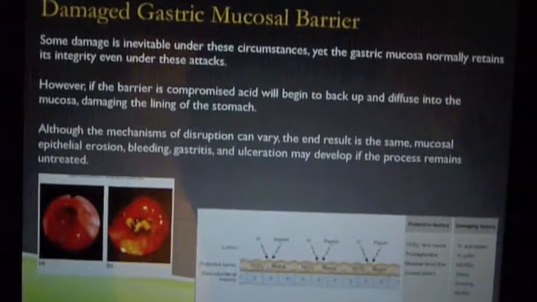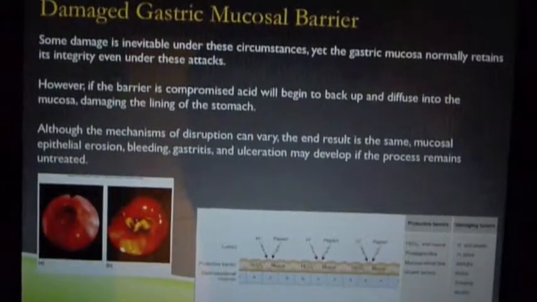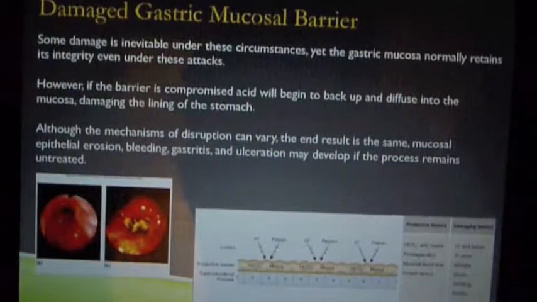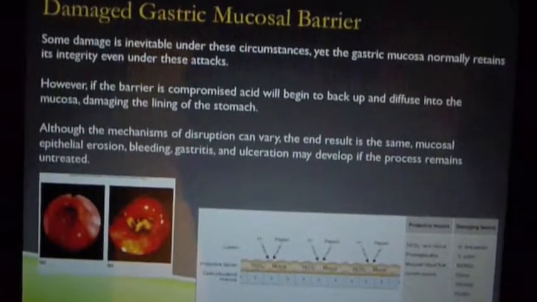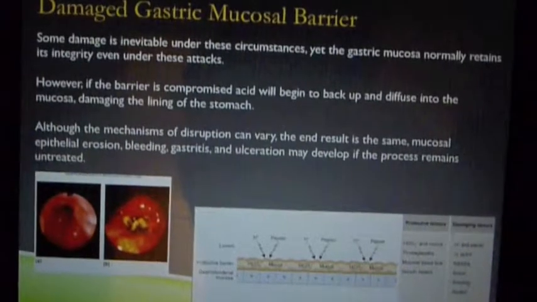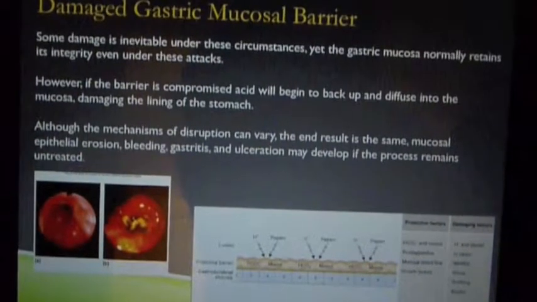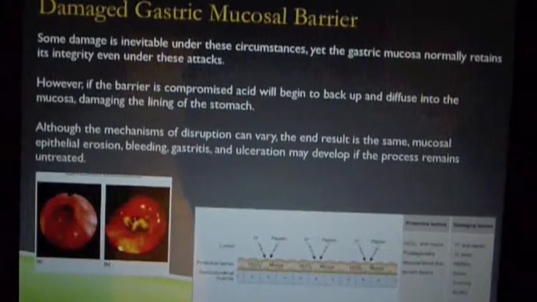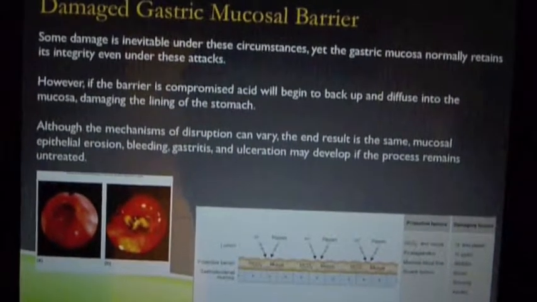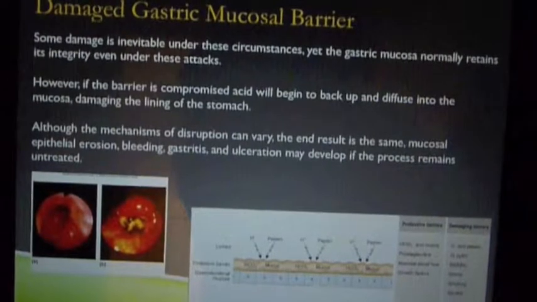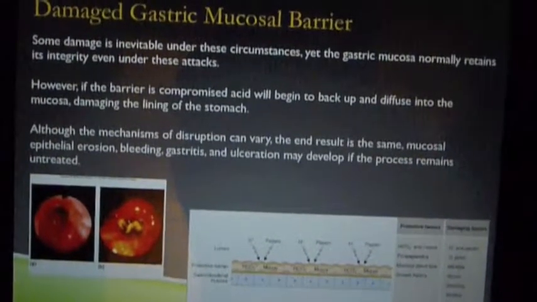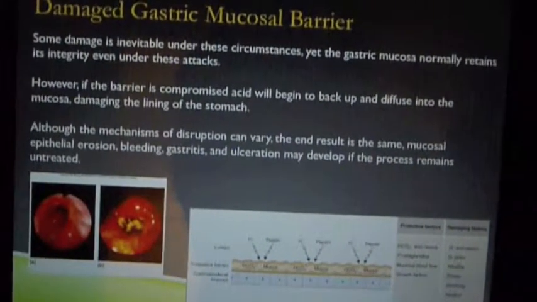Some damage is inevitable under these circumstances, yet the gastric mucosa normally maintains its integrity even under these attacks. However, if the barrier is compromised, acid will begin to back up and diffuse into the mucosa, damaging the lining of the stomach. Although the mechanisms of disruption can vary, the end result is the same. Mucosal epithelial erosion, bleeding, gastritis, and ulceration may develop if the process remains untreated.